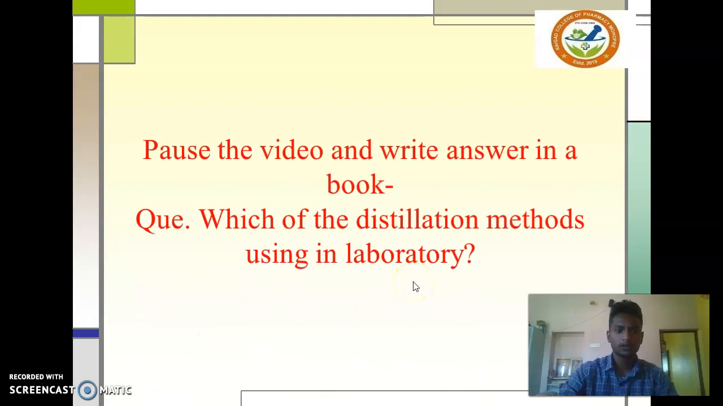Our reflection spot today. Pause the video and write the answer in a book. Question: which distillation methods are used in the laboratory? After writing, start the video.